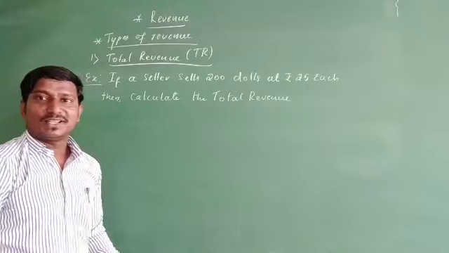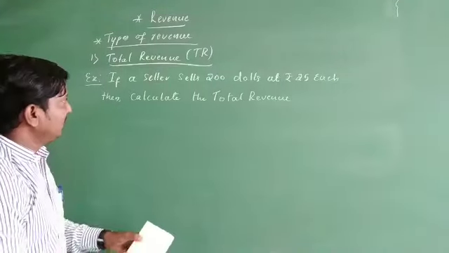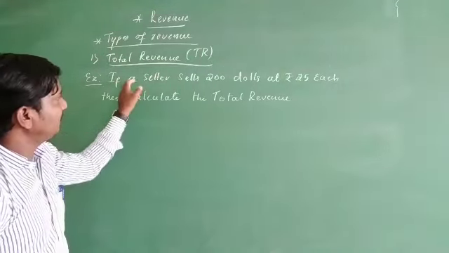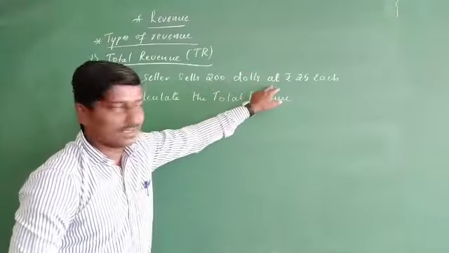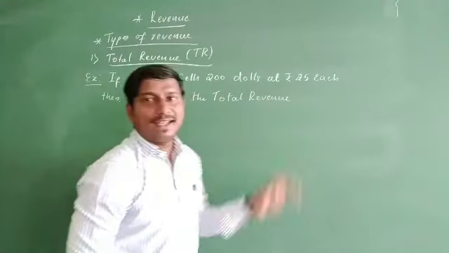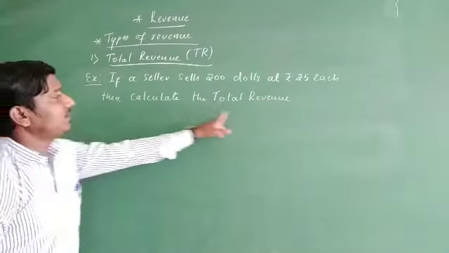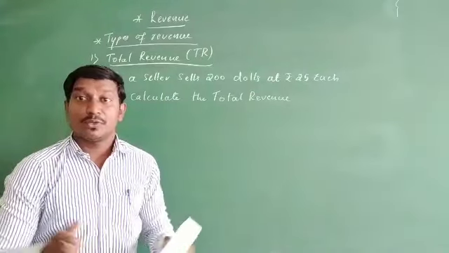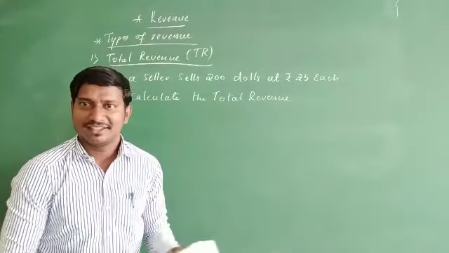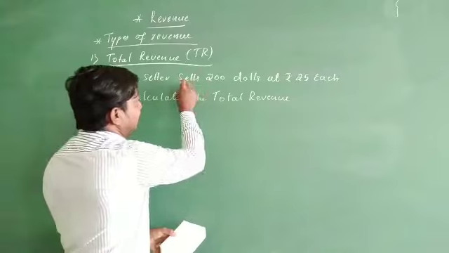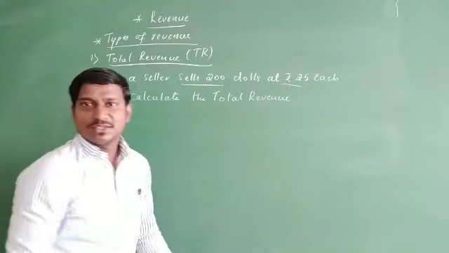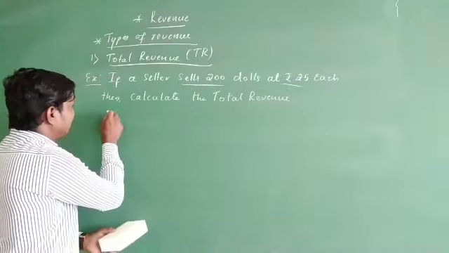Simple one here. So which formula do you apply here? Yes, it's correct. The quantity is given and the price is given. So you have to find the total revenue.